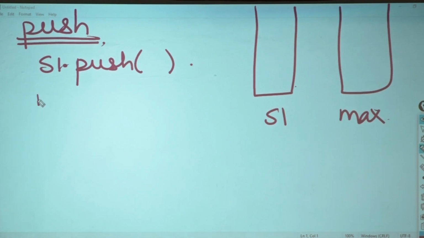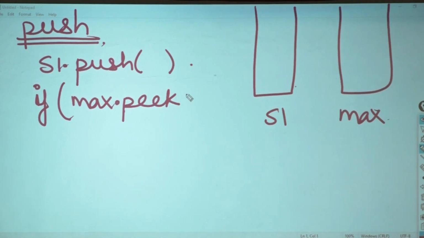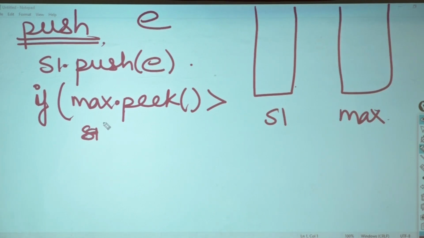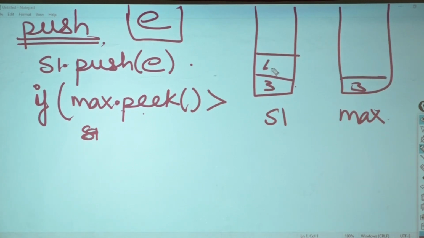Max case के अंदर I need to check if max dot peak, okay, is greater than element E is coming. E I will directly push it over here. Element E is come. Max dot peak, suppose this is 3, this came 4.